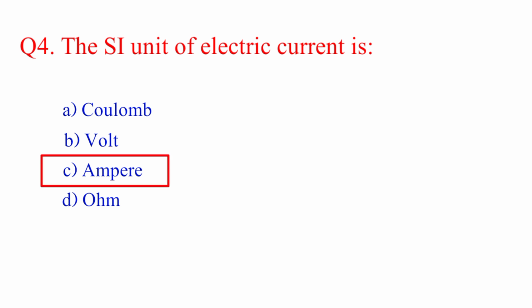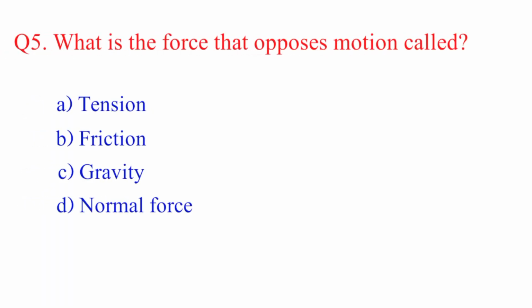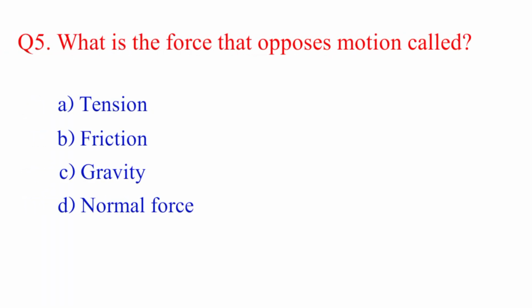The right answer is option C, ampere. Question number 5. What is the force that opposes motion called? The right answer is option B, friction.